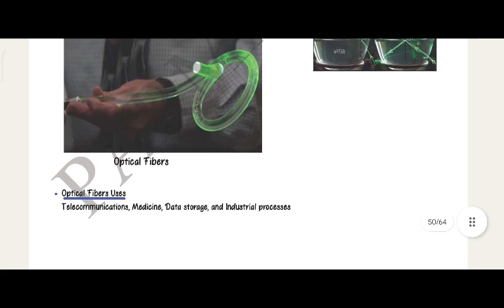Optical fiber is used in telecommunication, medicine, data storage, and industrial processes.